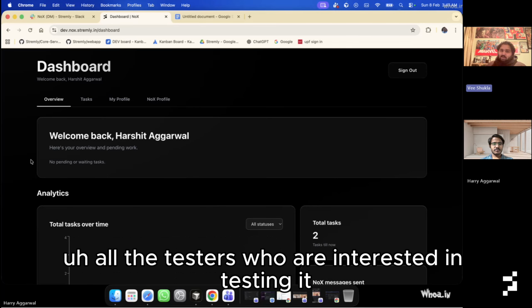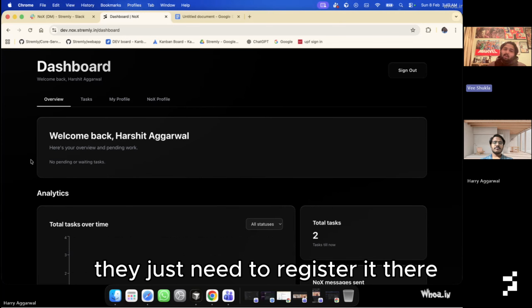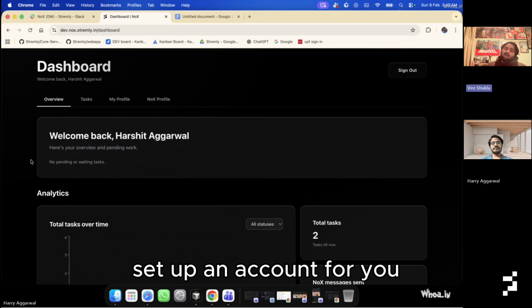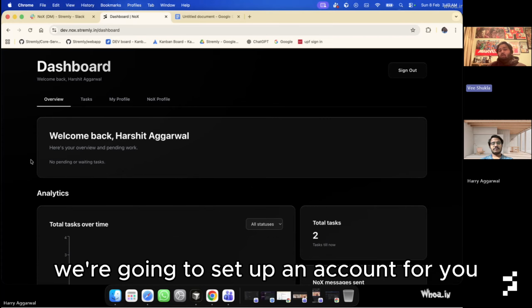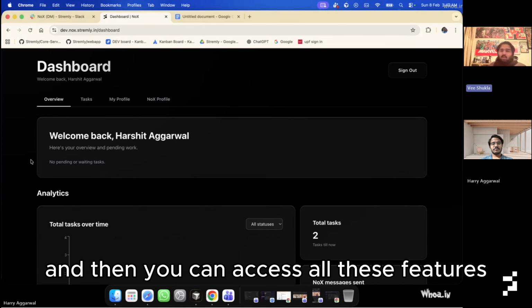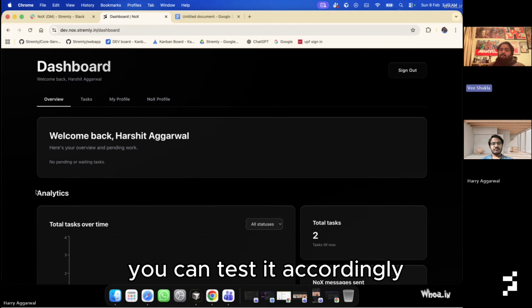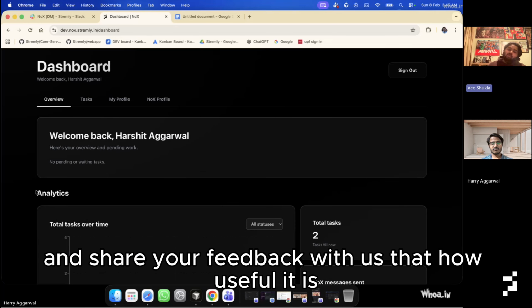All the testers who are interested in testing it just need to register there, and it will notify us to set up an account for you. We're going to set up an account for you, and we'll share the information, and then you can access all these features. You can test it accordingly and share your feedback with us on how useful it is.